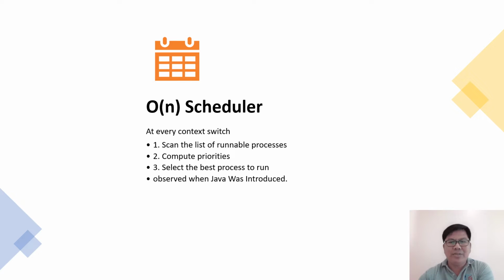The O(n) scheduler: at every context switch, it scans the list of runnable processes, computes priorities, and selects the best process to run. It is O(n), where n is the number of runnable processes, so it is not scalable. The scalability issues were observed when Java was introduced.